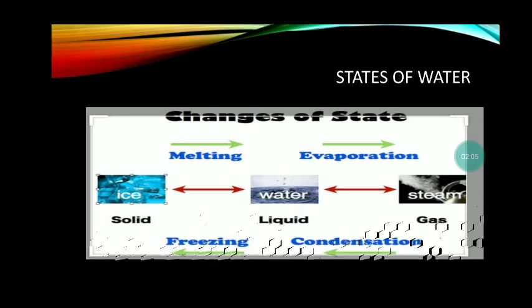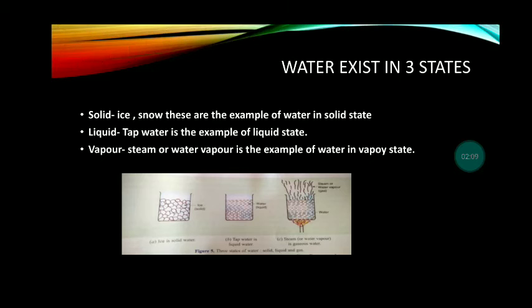So let's discuss a few points on it. Water exists in three states. The first one is solid, the second one is liquid, and the third one is vapor. Ice and snow are examples of water in a solid state. Tap water is an example of the liquid state. Steam and water vapor are examples of the vapor state.